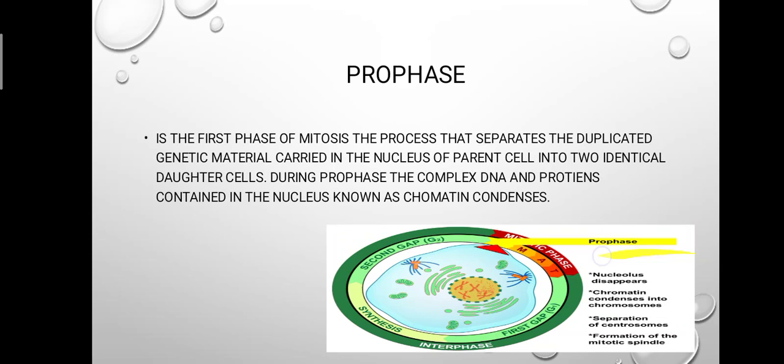Stages of mitosis. We have the prophase. Prophase is the first phase of mitosis, the process that separates the duplicated genetic material carried in the nucleus of a parent cell into two identical daughter cells. During prophase, the complex DNA and proteins contained in the nucleus, known as chromatin, condenses.